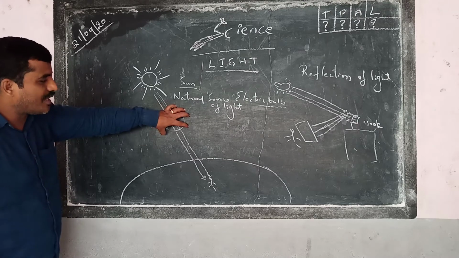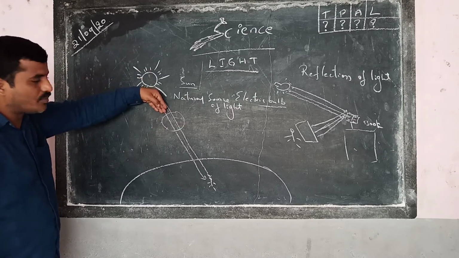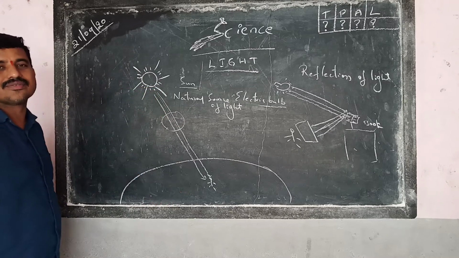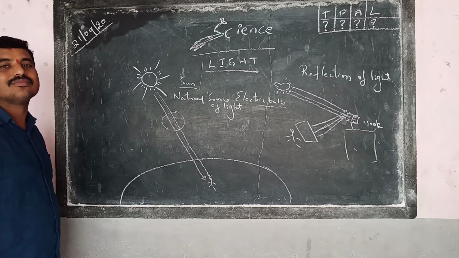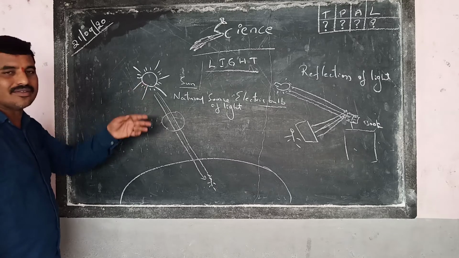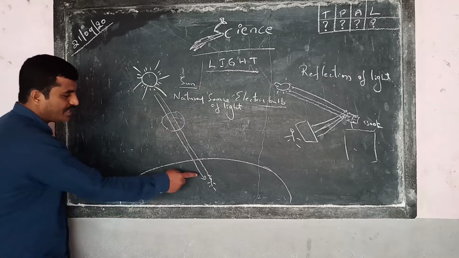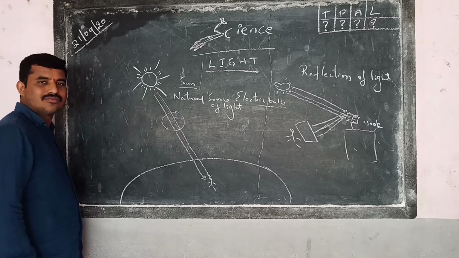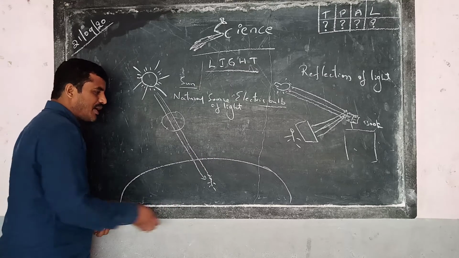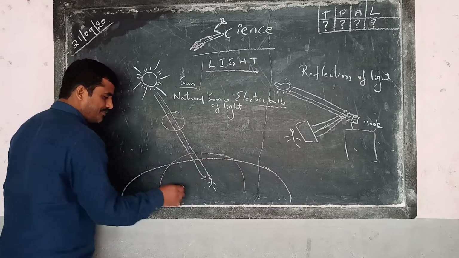When the moon comes here, what is happening? Sunlight falls on the moon. Behind the moon, what is happening? Can we see the sun then? No, we can only see the shadow of the moon. We will be under the shadow of the moon. This part of the earth becomes dark.